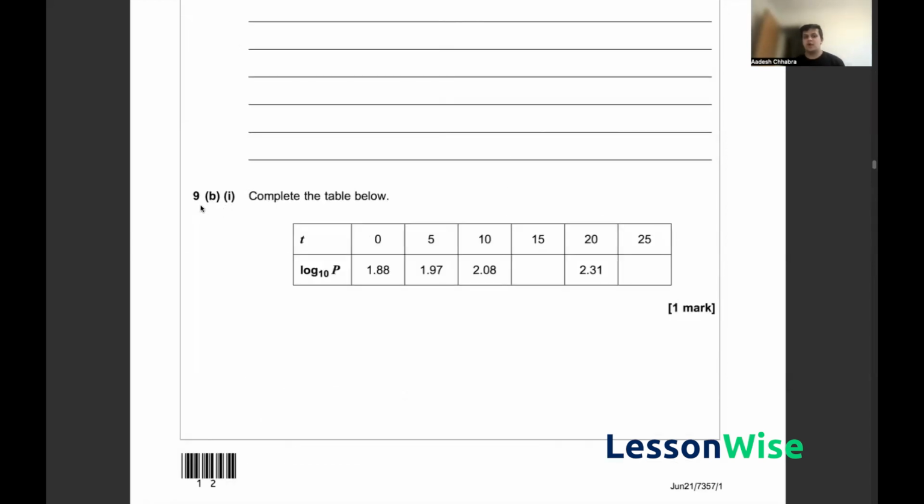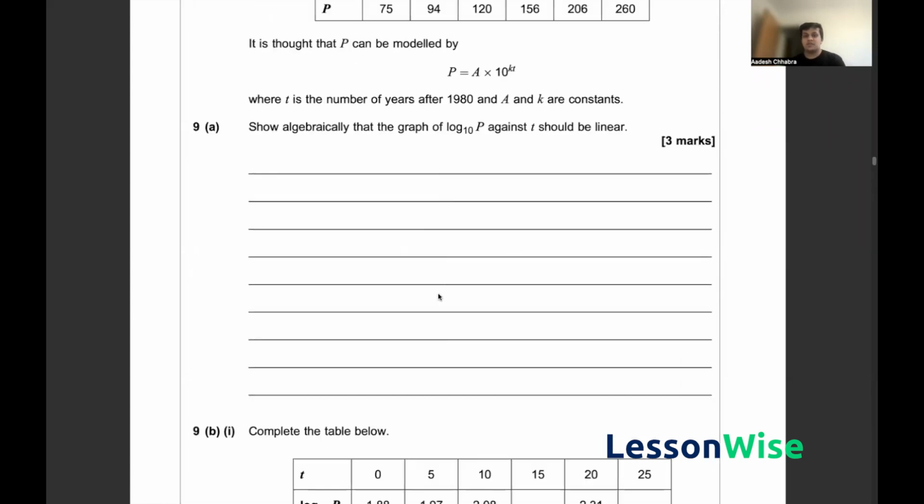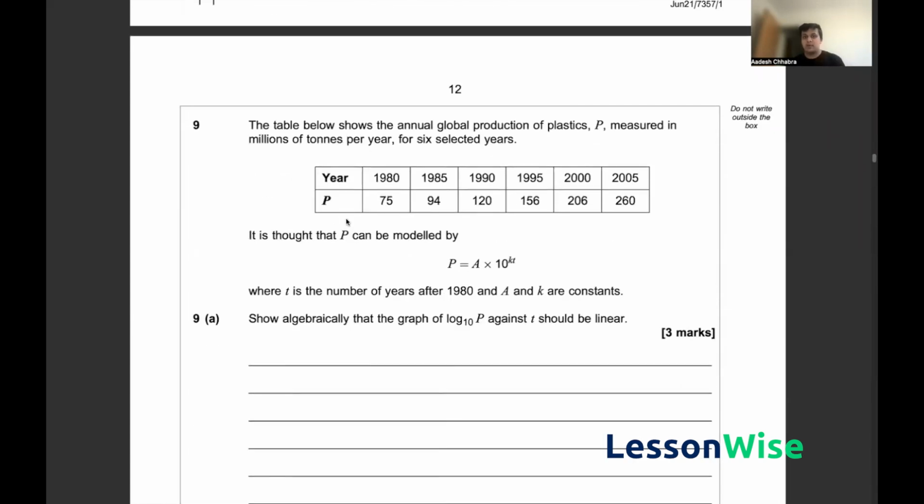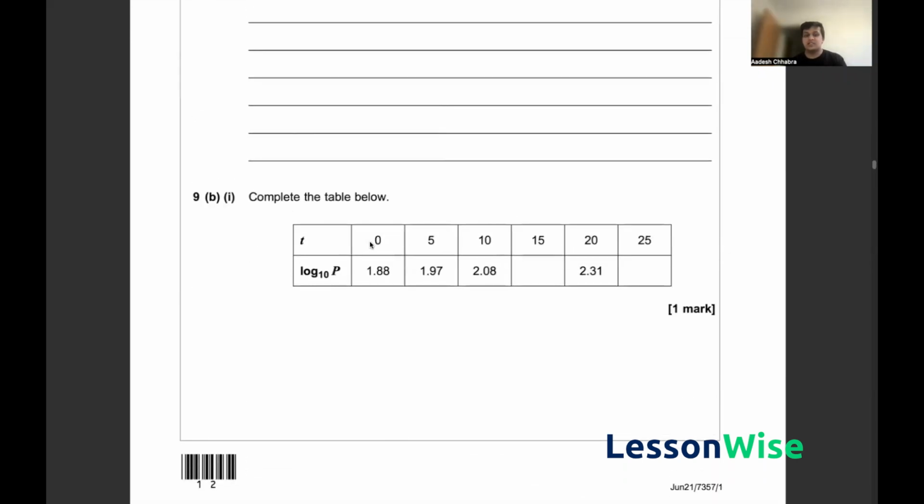So in the first part of question 9b, we've been asked to complete the table below, where we've been given the values of t and the respective values of log base 10 of P. Now, to solve this question, we have to go ahead and use the table that we've been given at the start of the question, where we have been given the values of P as well as the years that they're associated to. Now, remember, T is the number of years after 1980, which means that when T is equal to 0, this year is 1980.